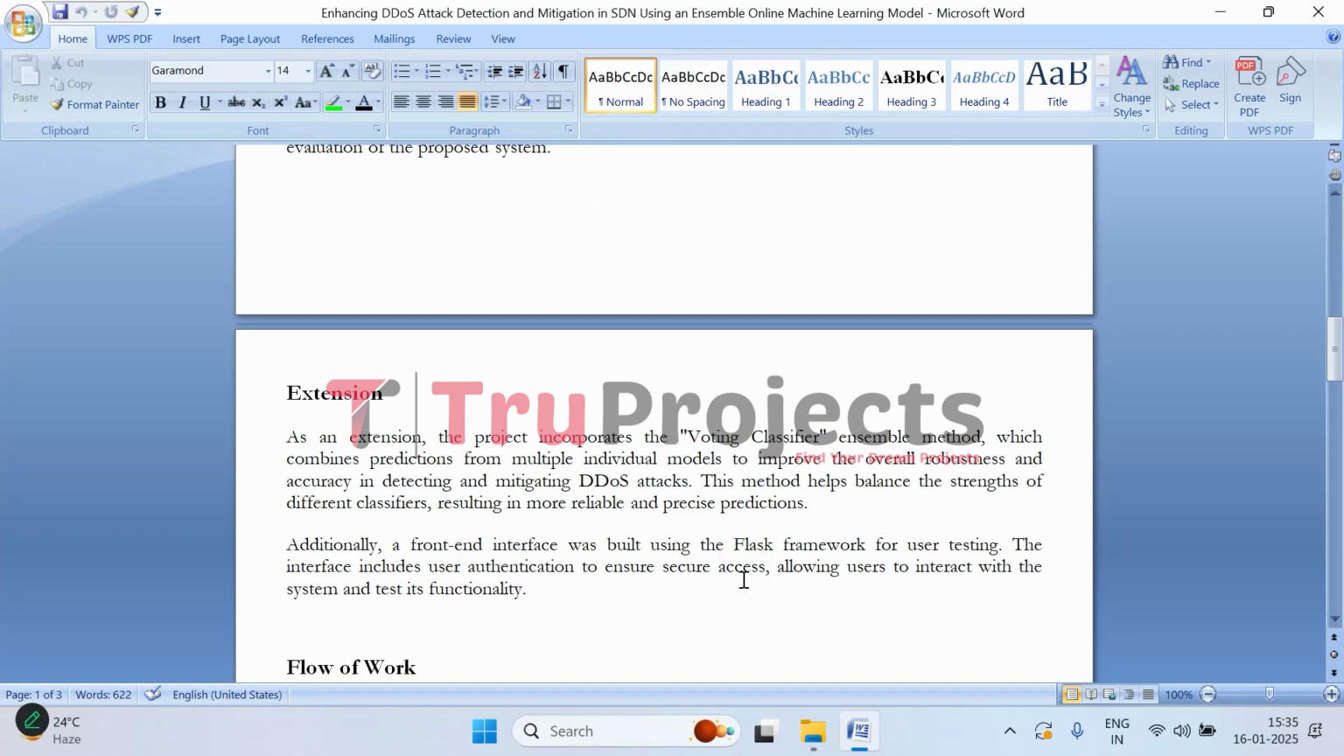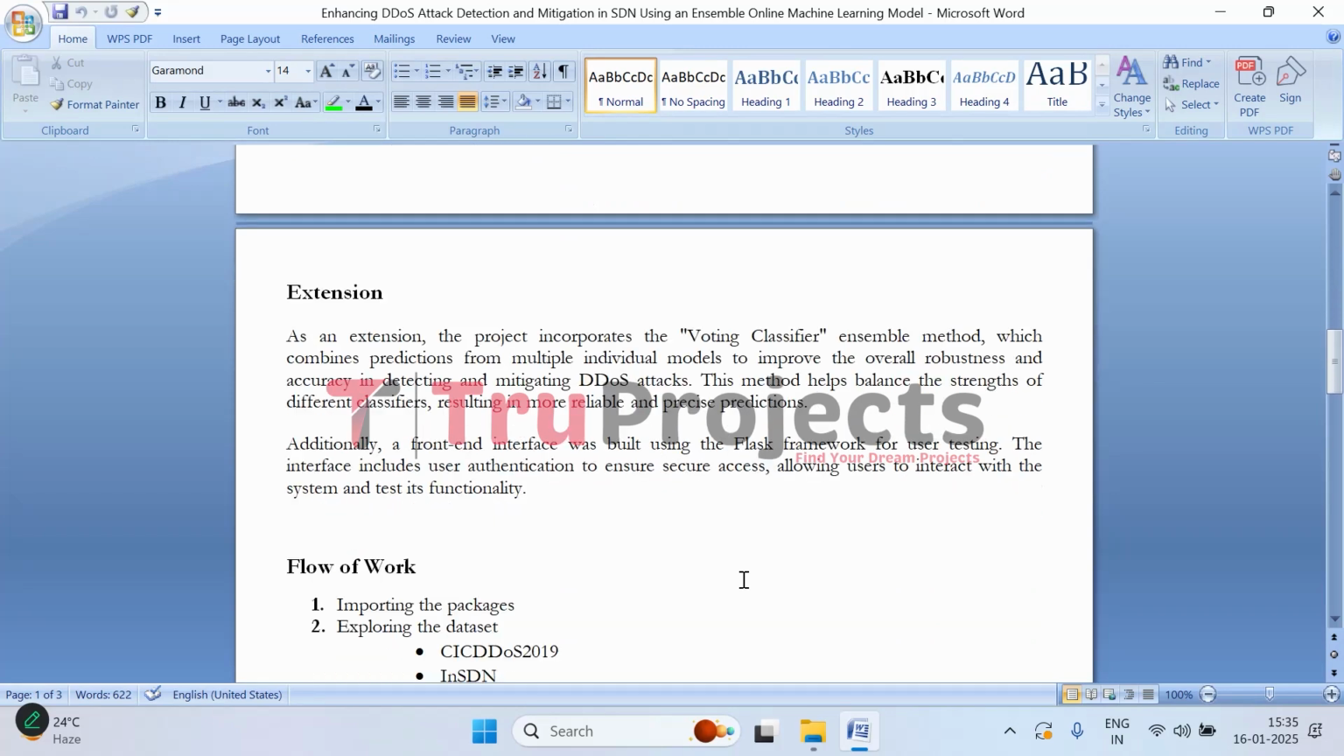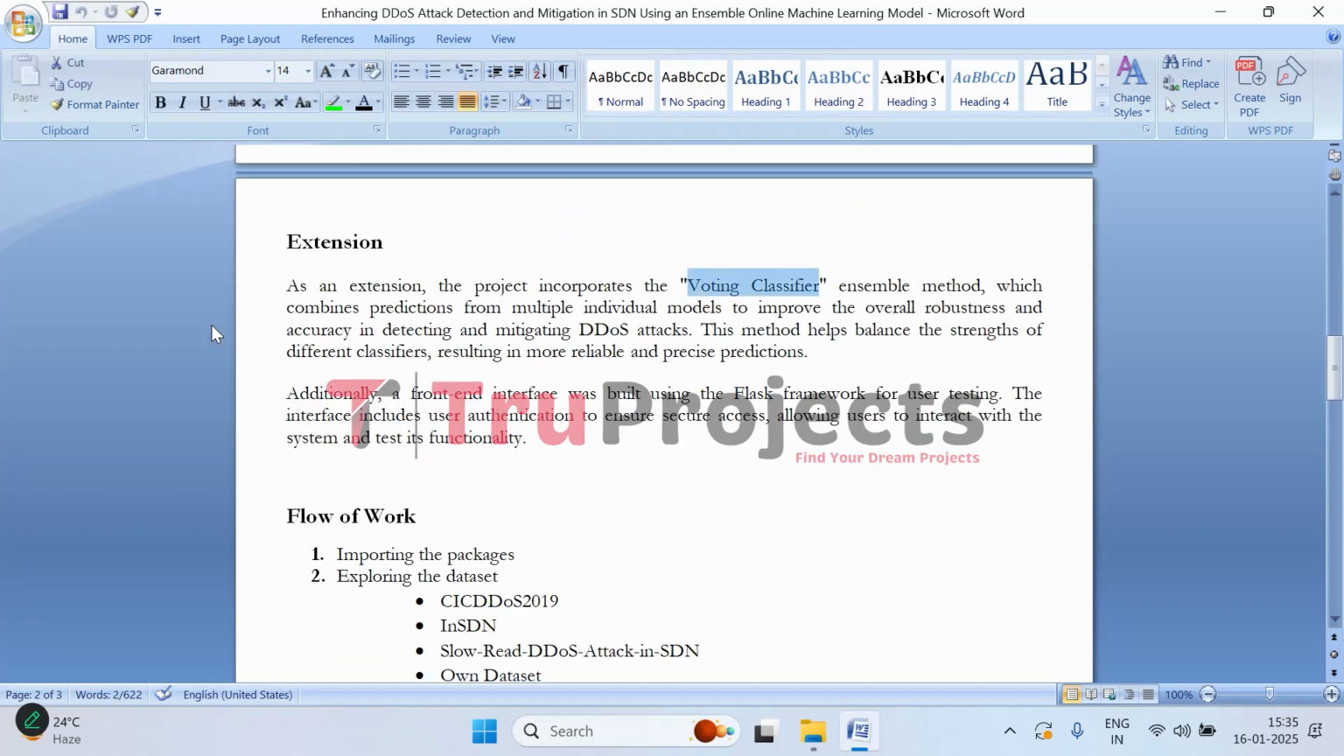And moving on to the extension, to further improve the accuracy of this project in detecting DDoS attacks, we are incorporating a voting classifier, which is an ensemble method. Essentially, this approach combines the predictions made by multiple individual models to create a stronger, more reliable overall prediction. By leveraging different classifiers, the voting classifier helps to balance their unique strengths and weaknesses, leading to improved accuracy and robustness in detecting and mitigating DDoS attacks. So the idea is that no single model is perfect, but when combined, they can complement each other and